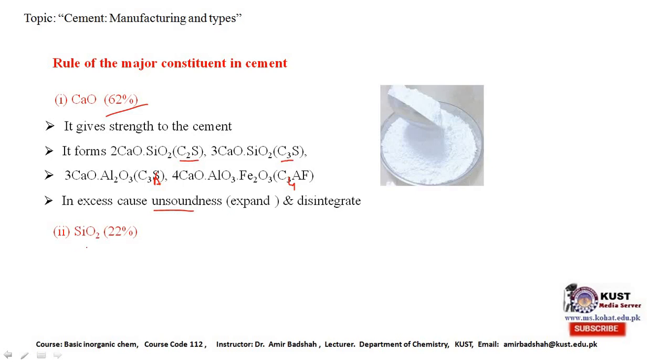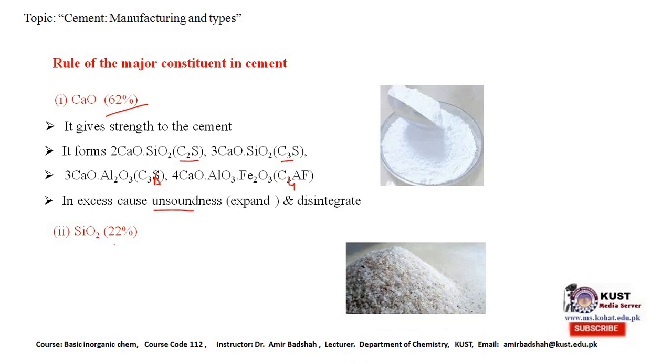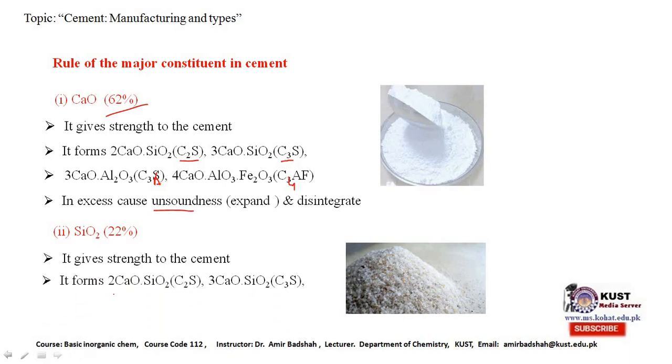The second constituent is silica. It should be used at 22%, and this represents its shape. It is the commonly available form of silica. It also gives strength to the cement, and it forms the compounds dicalcium silicate and tricalcium silicate. If it is used in excess, it will delay the setting time.